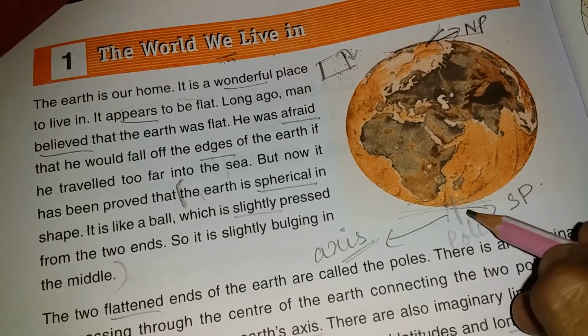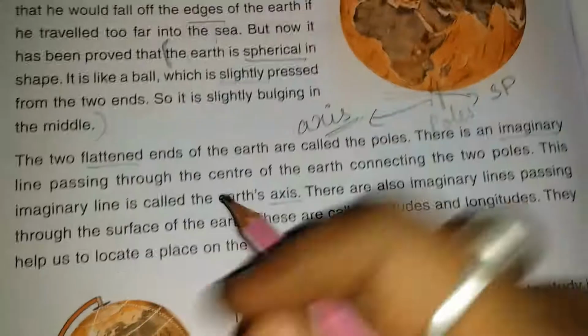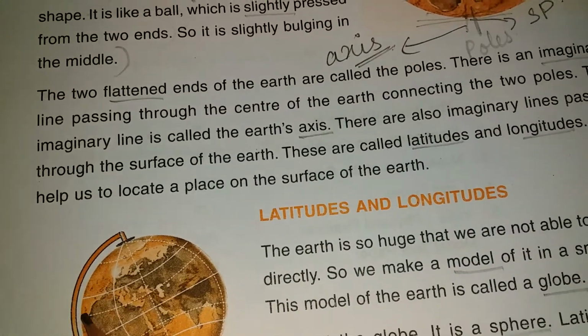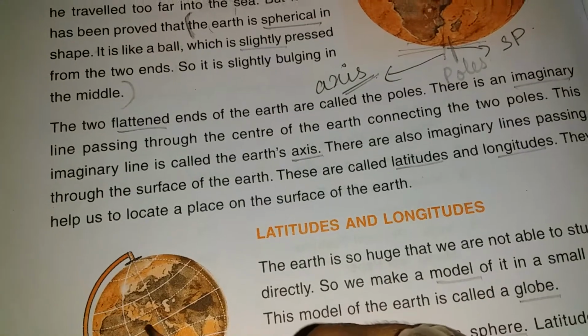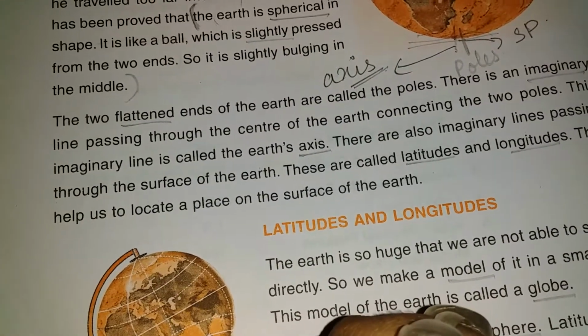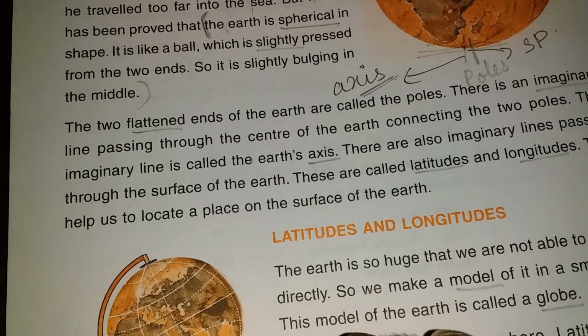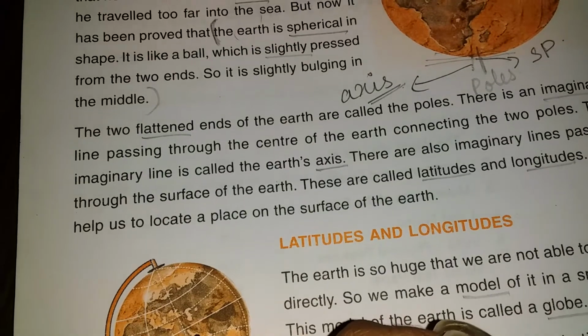Now there are also many other imaginary lines. Like you see, here are many types of imaginary lines. One is horizontal, another is vertical. These horizontal and vertical lines help us to locate a place on the surface of the earth. In which place do you live?